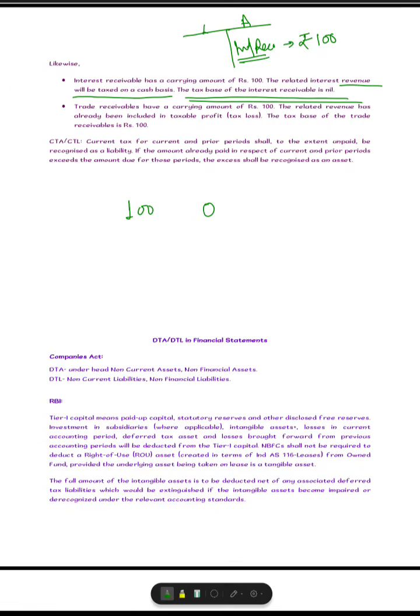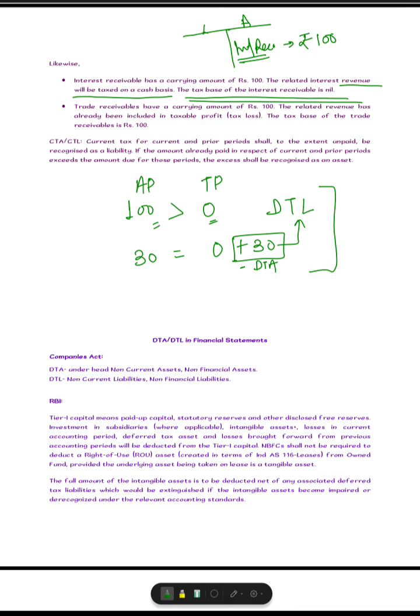It says that your carrying amount is more than the tax base. It means you need to create the deferred tax liability. How? Your accounting profit in this case is 100. Your taxable profit in this case is 0 only, because you have not received it yet. So tax expense will be 30. Current tax will be 0 plus 30. In case of plus, it will be deferred tax liability. If the minus, then it will be deferred tax asset. So since this is a plus, this will be a deferred tax liability. So in this case, a deferred tax liability will be created.